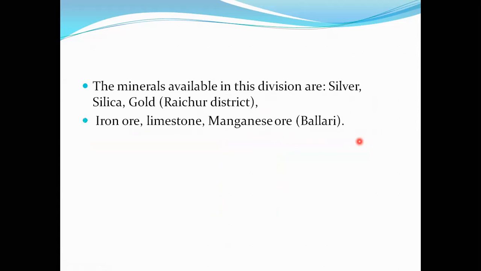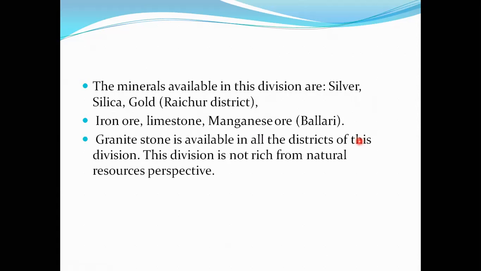And which minerals are available here? The minerals available in this division are silver, silica and gold. Gold is especially found in Hatti, Raichur district. Iron ore, limestone and manganese ore are found in Ballari. Granite stone is available in all the districts of this division.